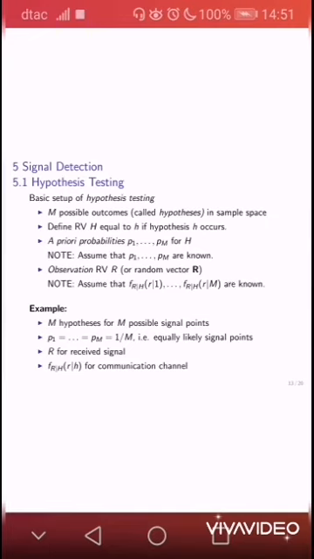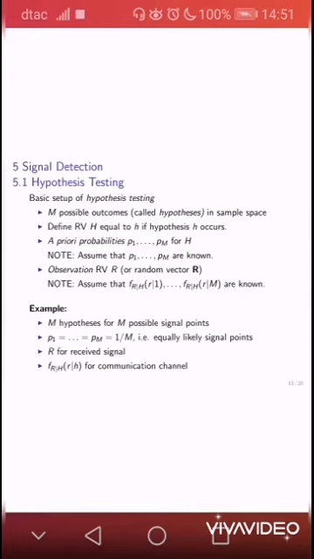For the hypothesis or the outcome, we can define a random variable, for example, random variable H, equal to a specific value h if hypothesis h occurs. Remember, when we talk about a random variable, normally we use the uppercase letter. And when we talk about a specific value, we use a lowercase letter, like in this case.